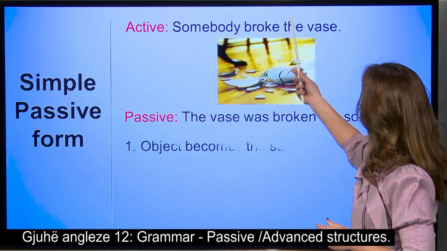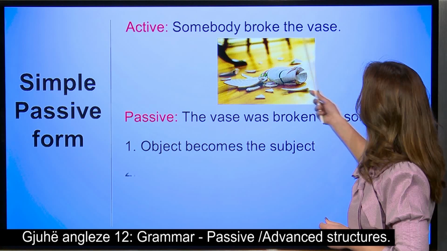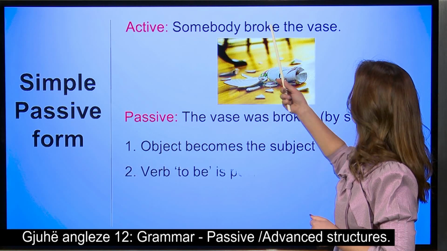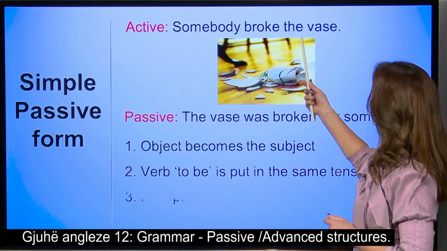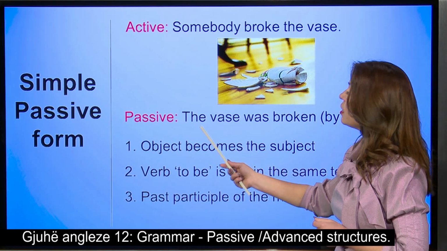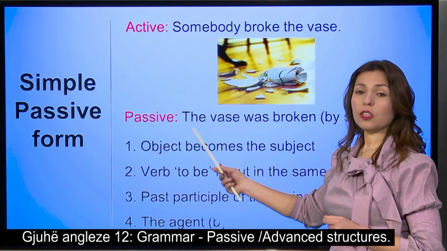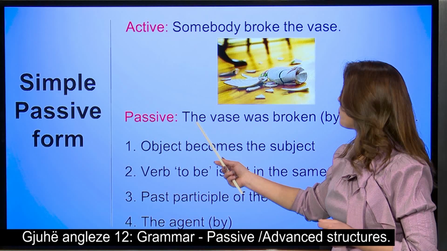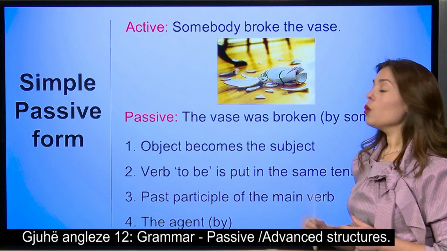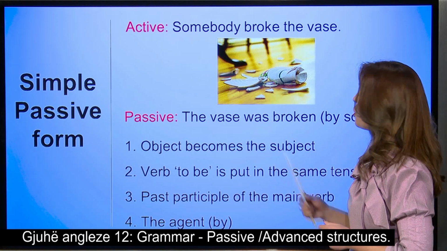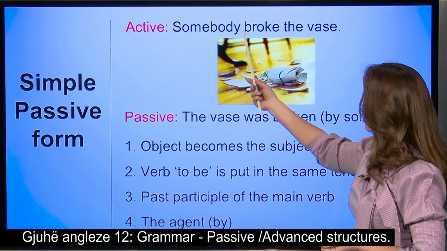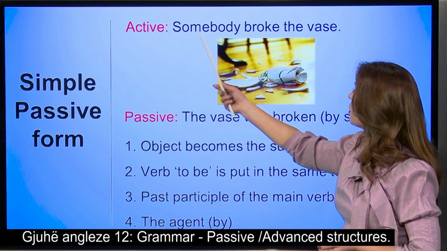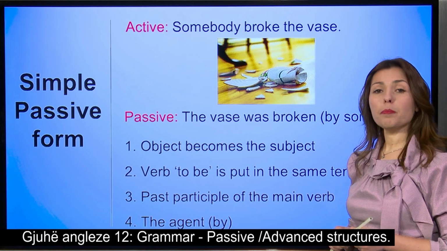First of all, we have the object. Somebody broke the vase. So the object, the vase, is turned into the subject. This is what comes first. Then we put the verb to be. Why was? Because our sentence in the active was in the past simple.